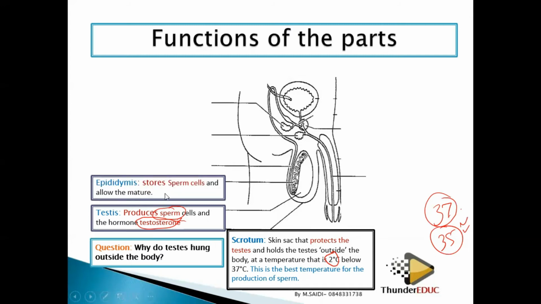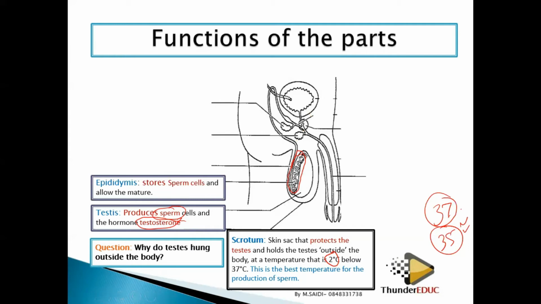Then another part is called the epididymis. Epididymis is this coiled part of the testis. This is very important in storing the sperms so that they can mature. When the sperm are being produced, they don't mature immediately.